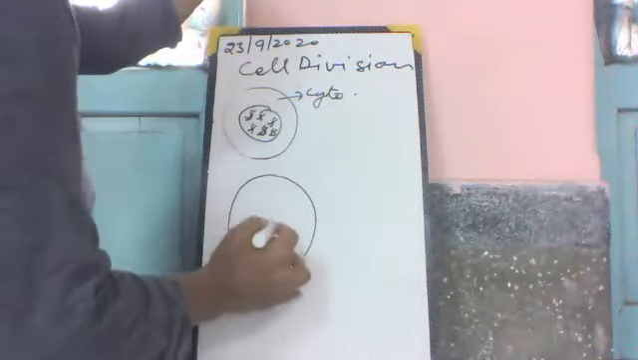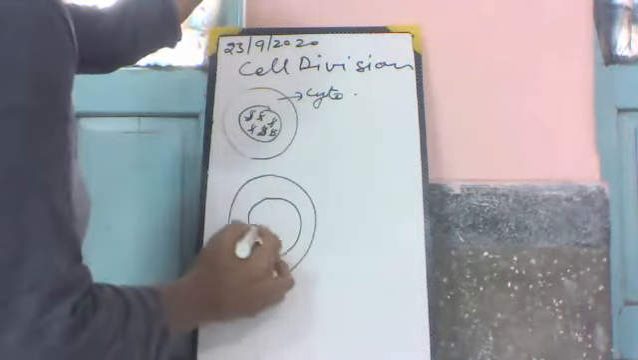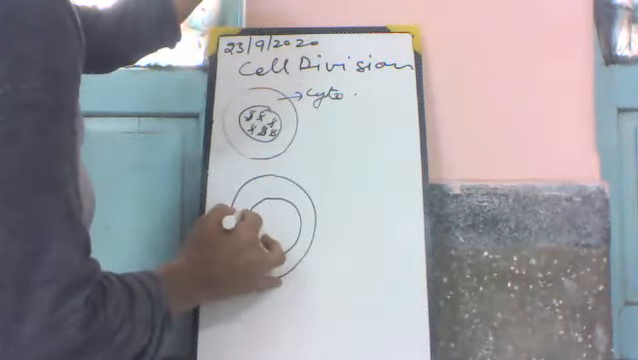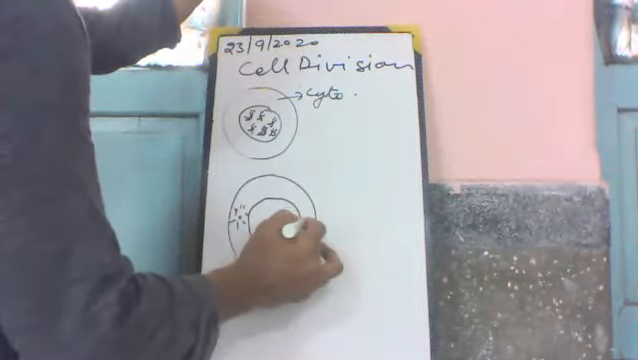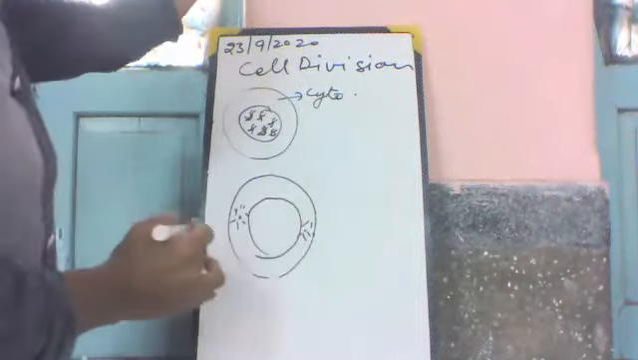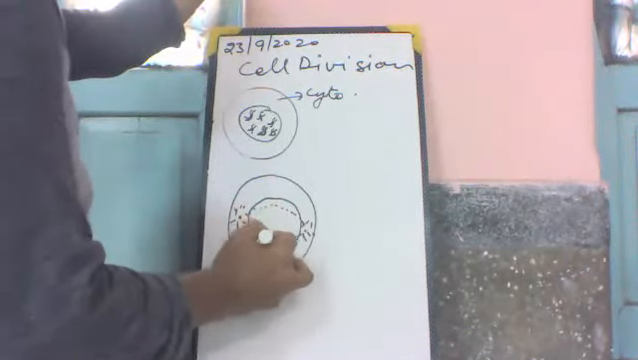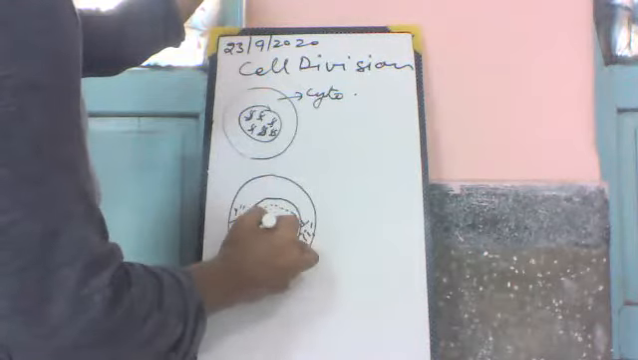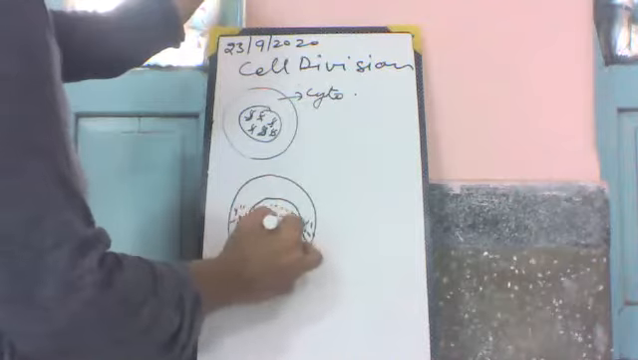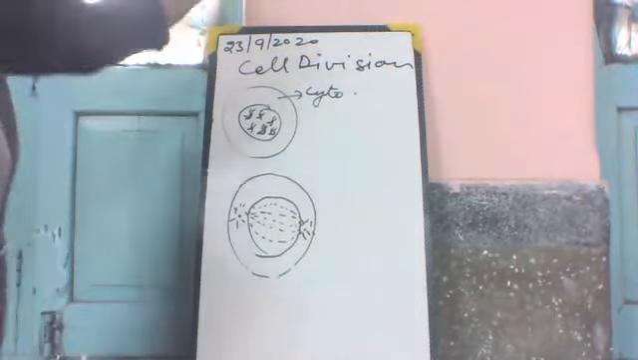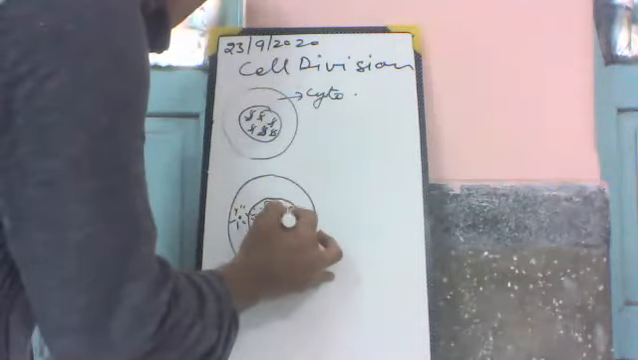After that, these are the centromeres. They have radiating rays. These radiating rays join the two centromeres at the different poles. Here the chromosomes move apart.